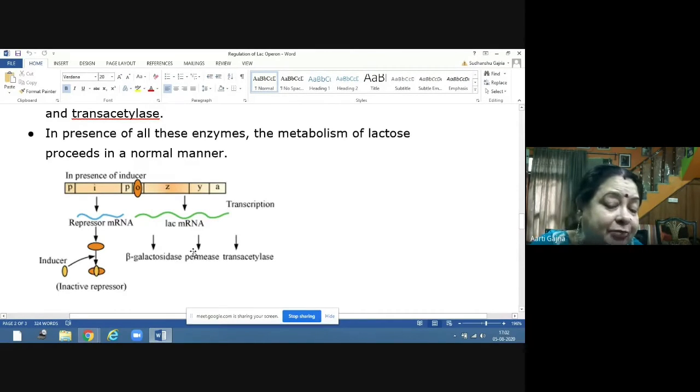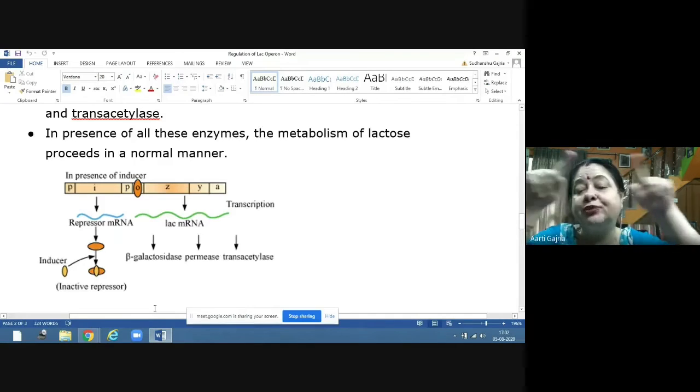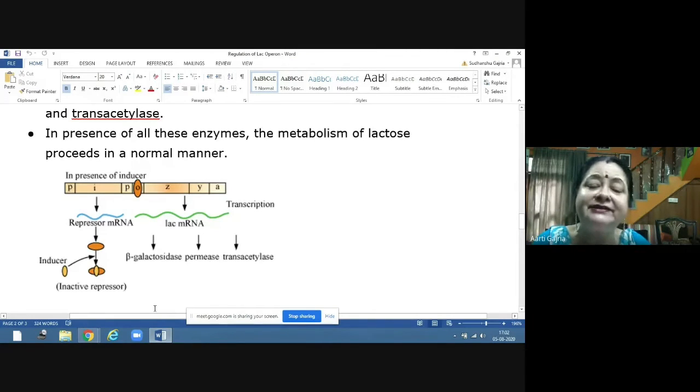The permease is helping in increasing the permeability of the bacterial cells for the lactose. Lactose is outside, and now lactose is required inside the bacterial cell. So the permease is increasing the permeability of the bacterial cell so that the lactose can come inside.